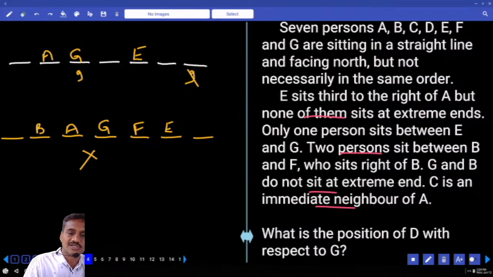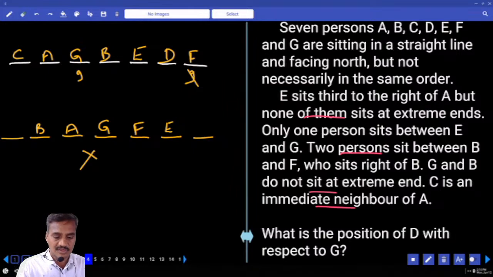As this case is not possible here, then we have B and F. Whatever this one, B and F, there must be exactly 2. F is to the right hand side of B, because B cannot be at the extreme and B is here. Then if B is here, now we have 2 more left. C is an immediate neighbor of A. C is here. Then who is the person left over here? D is the person. Then now this is about question numbers 4 to 7.